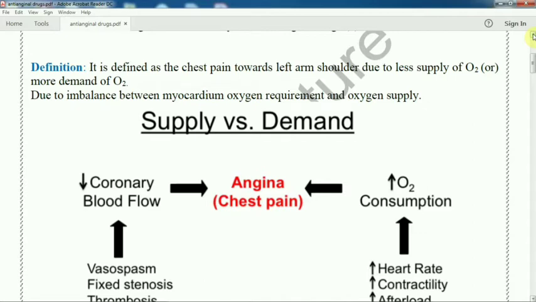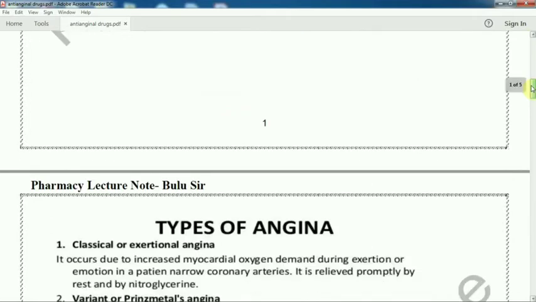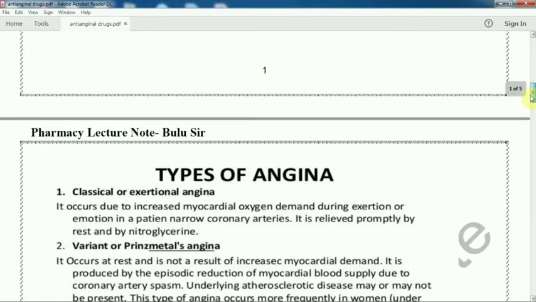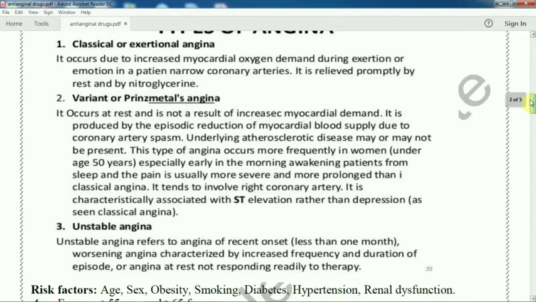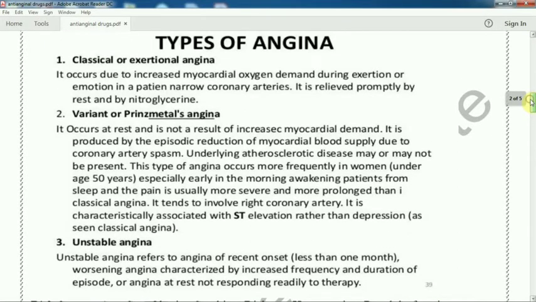When there is imbalance, there is a chance of chest pain, that is called angina pectoris or angina. Now the types of angina. There are mainly 3 types. Other types are also present, but we will discuss mainly 3 types: classical, variant and unstable. So what is classical?